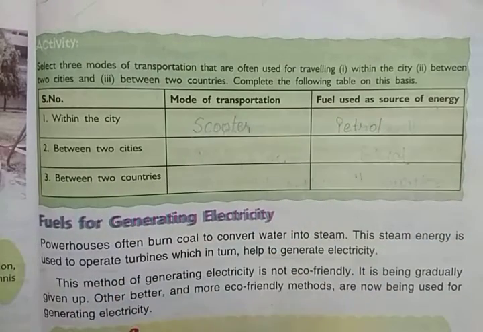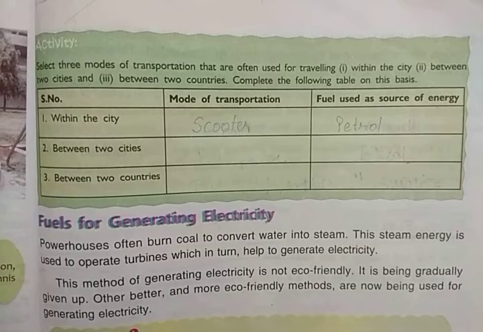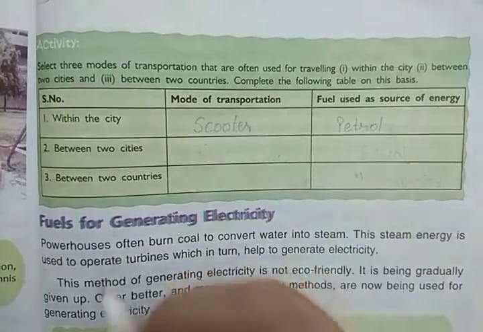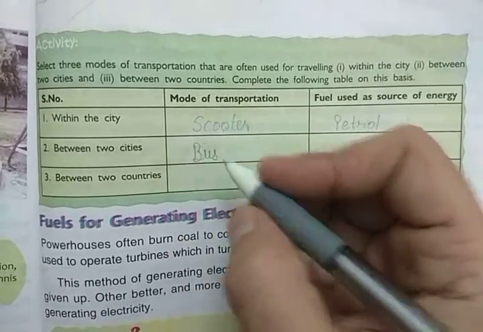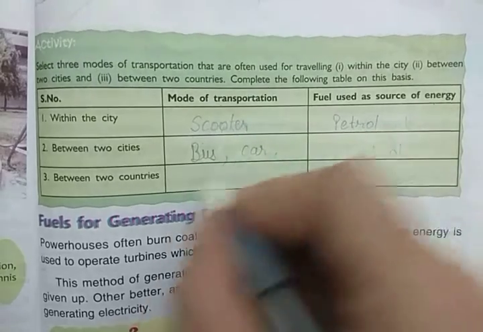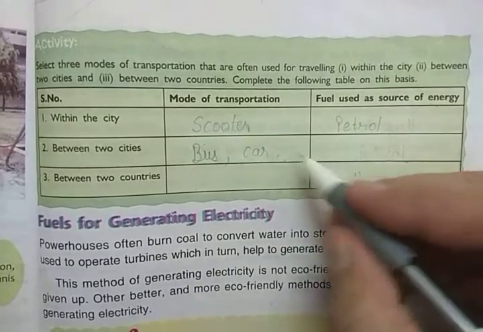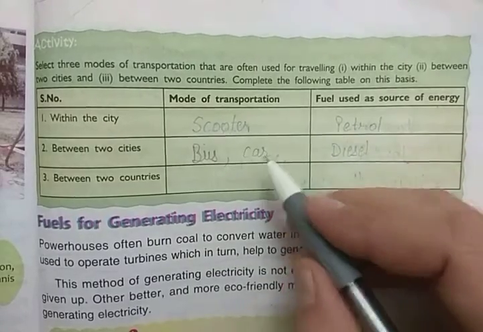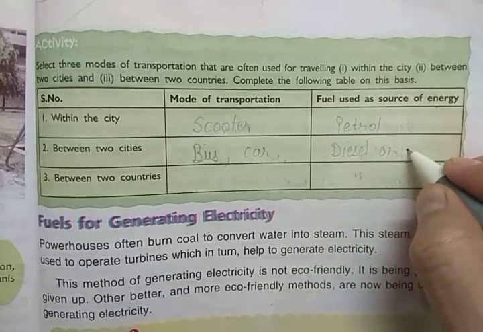Next is between two cities. Which mode of transportation do we generally use? Generally we use buses or cars, right? So we use a bus, and we can also use a car. You can write any one. A bus uses diesel, or a car also runs with the help of petrol.